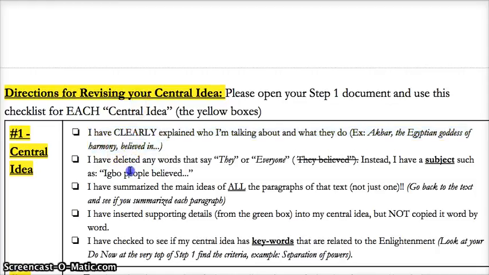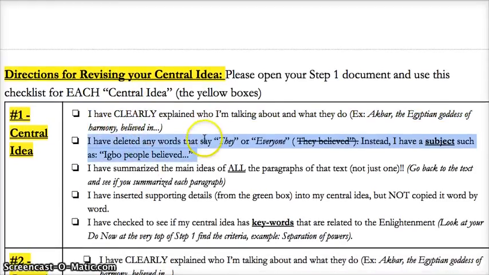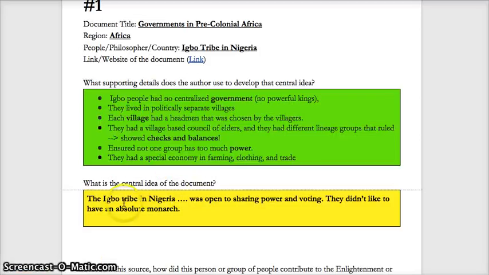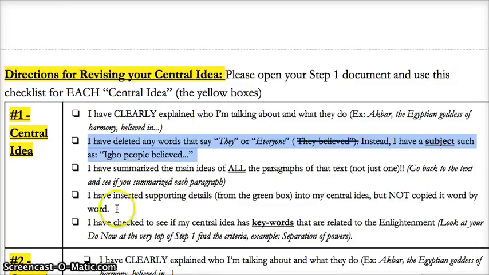Okay, next thing. I have deleted any words that say they or everyone. Instead, I have a subject such as the Igbo people believed. Do I have that? Let me see. Yeah, I should probably be more clear. The Igbo people believed that, and I'm going to continue these later. Okay, let me check the next thing.